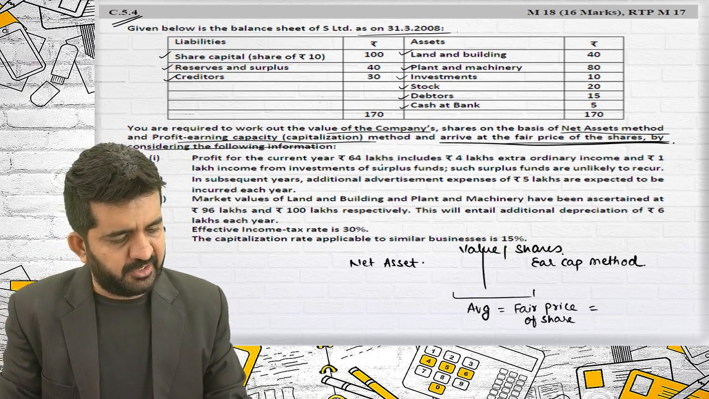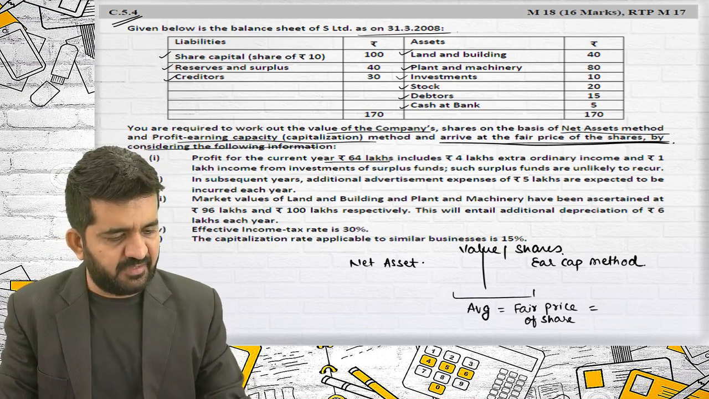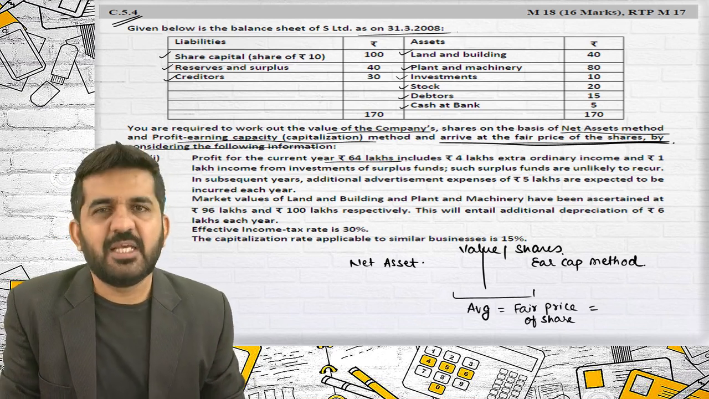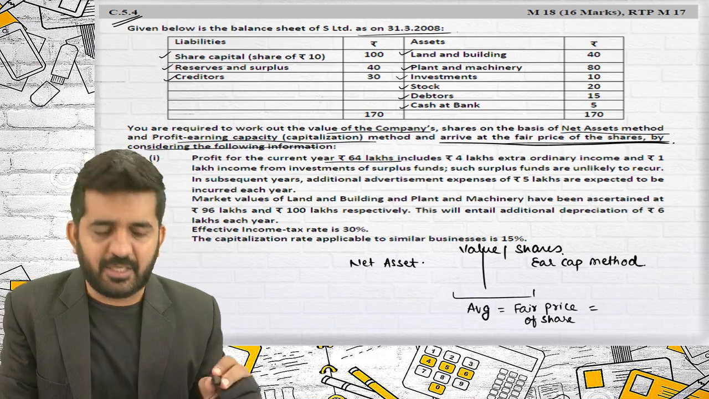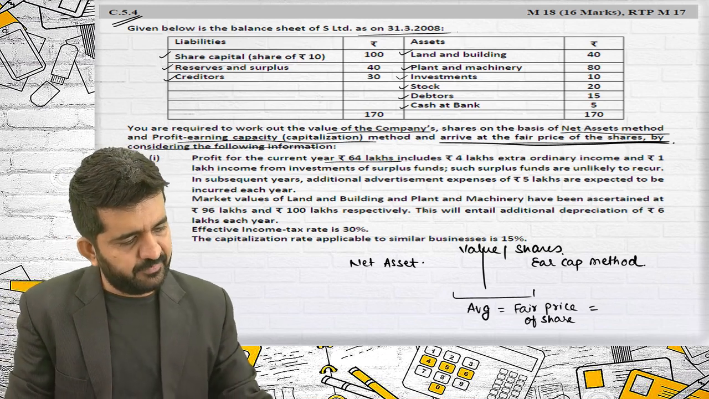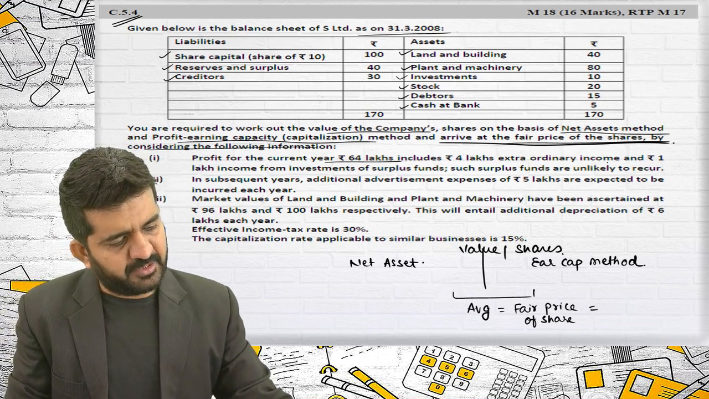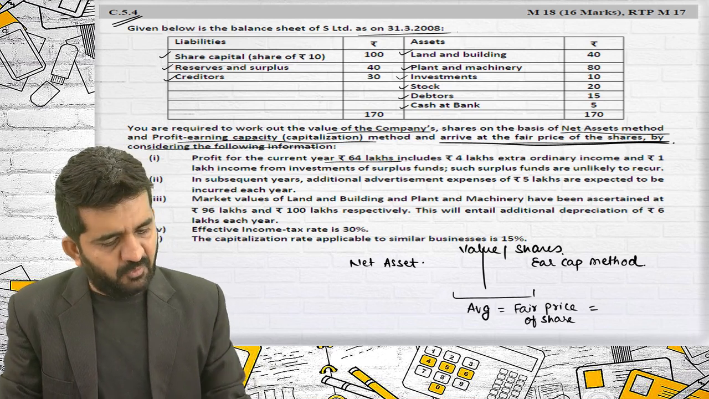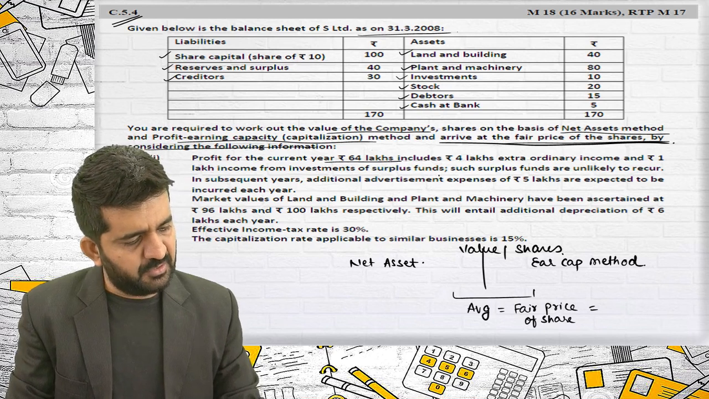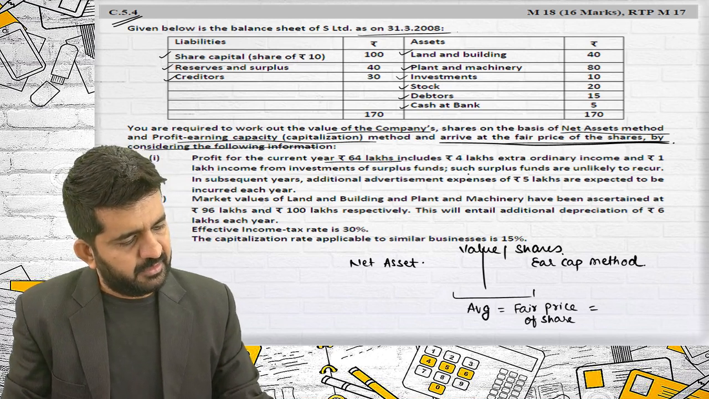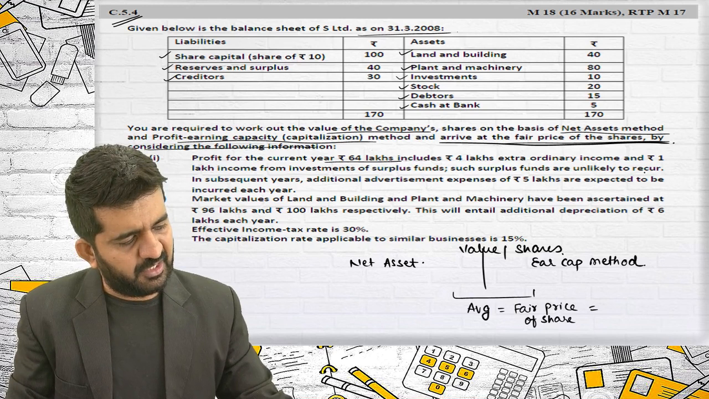Profit of the current year is 64 lakhs. If nothing is given, I can assume it is profit before tax. Sir, if nothing is given, can we assume it is profit after tax? The answer is yes. Is it alright? I am assuming it is profit before tax. It includes a 4 lakh rupees extraordinary income and 1 lakh income from investment of surplus funds. Such surplus funds are unlikely to recur. Is it alright? So let me do it both simultaneously.